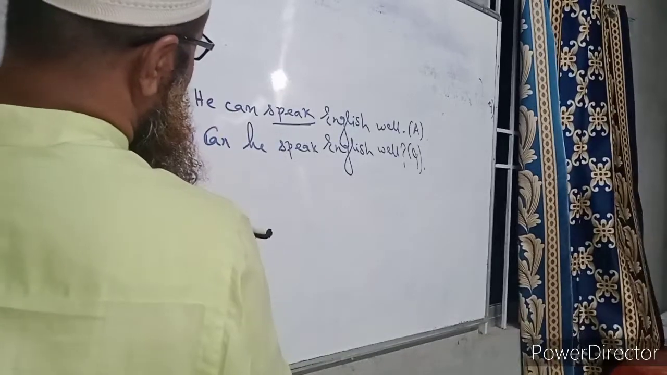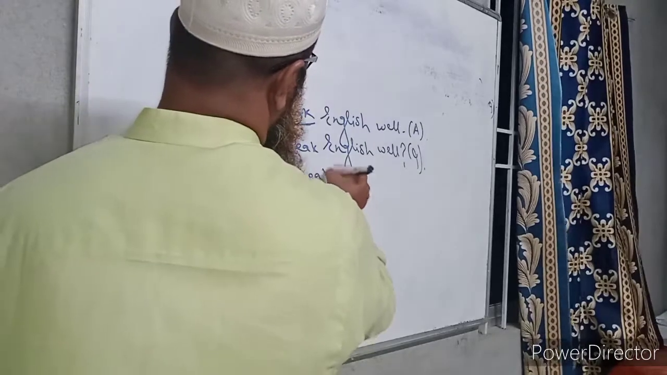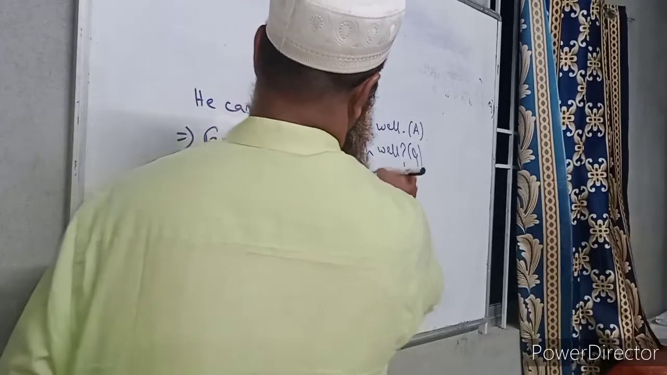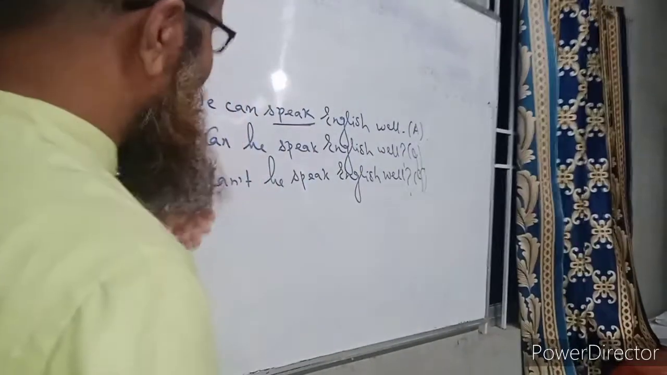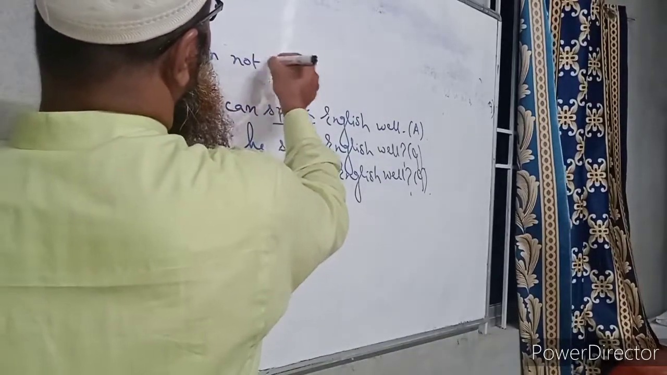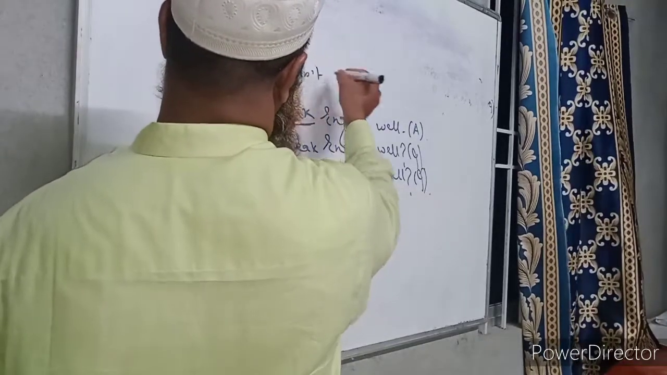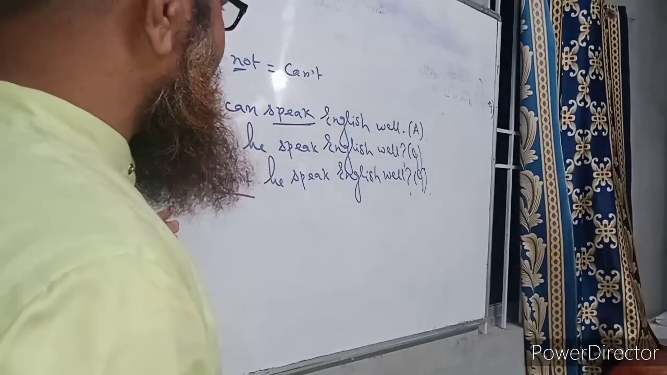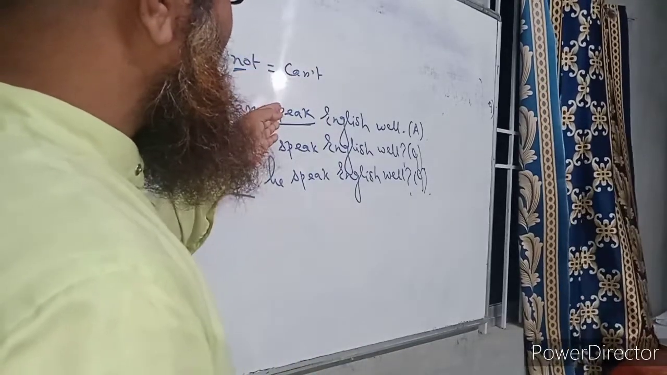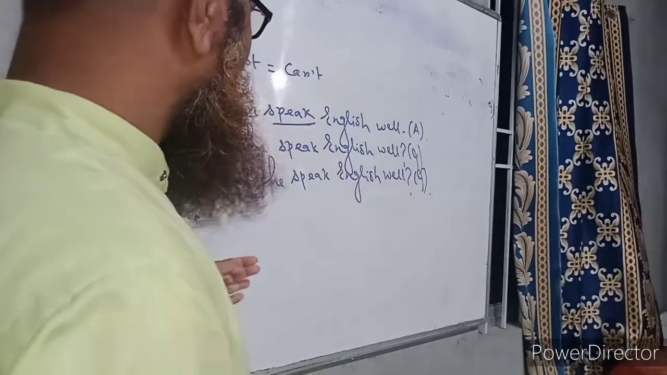And we can also say or write like this: can't he speak English well? Here we have to notice one thing, that if we write cannot in a contracted form, then we have to write can't. One N will be omitted from here. Some students make a mistake. They write c-a-n-n-'-t. It will be incorrect.